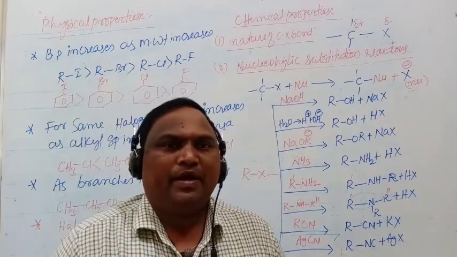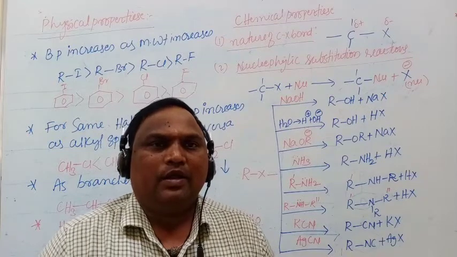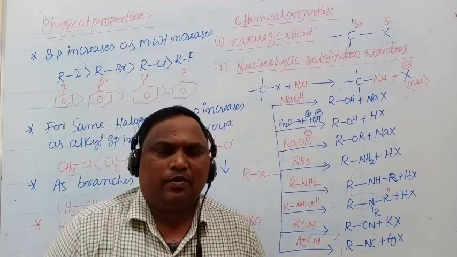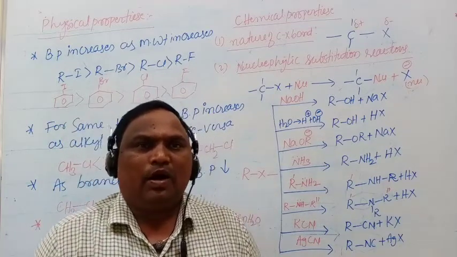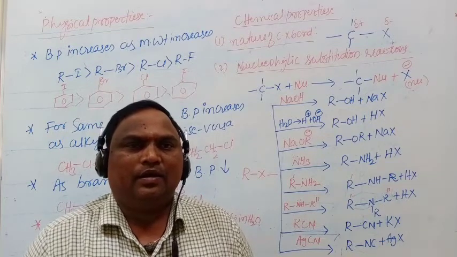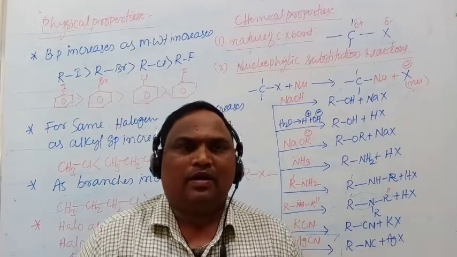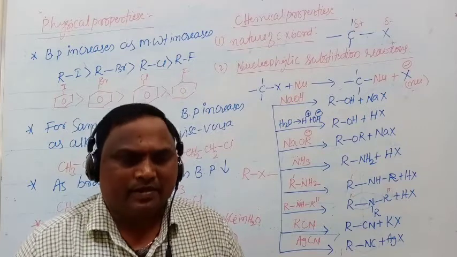The boiling points of haloalkanes and haloarenes are greater than those of hydrocarbons. What are the hydrocarbons? Alkanes, alkenes and alkynes, and the aromatic hydrocarbon is benzene.